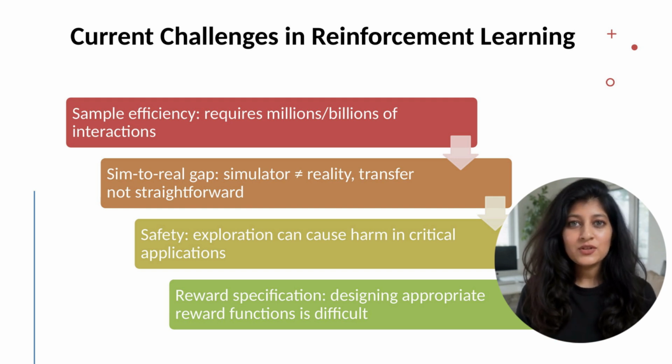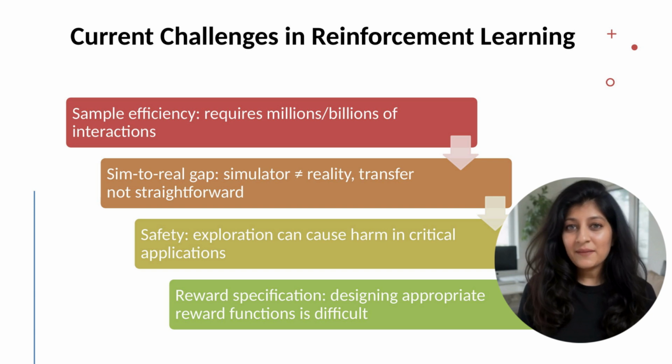For autonomous vehicles or robots, collecting this much data is impractical or dangerous. Improvements include meta-learning, learning to learn faster, knowledge transfer, and model-based methods that learn environment models to reduce required interactions.